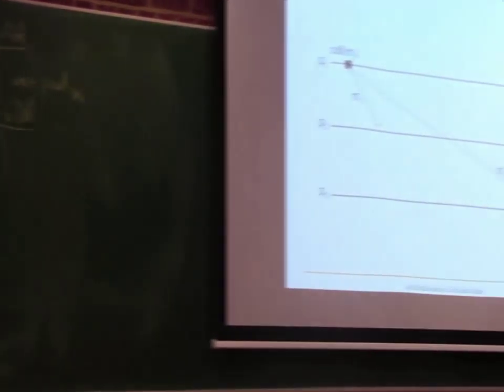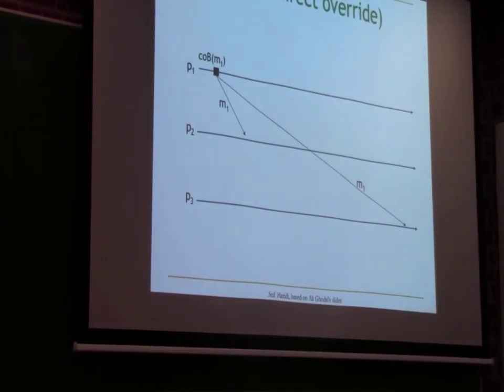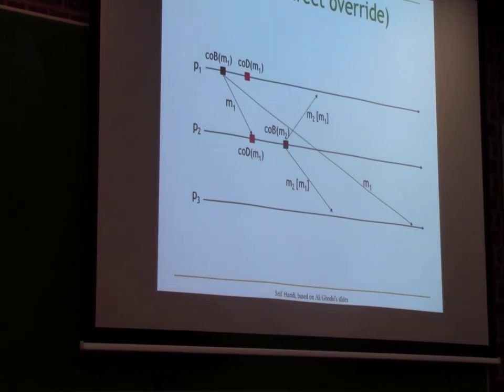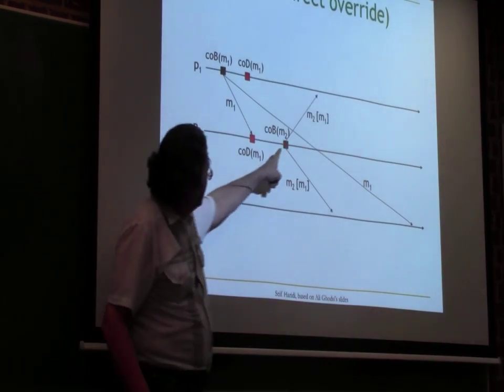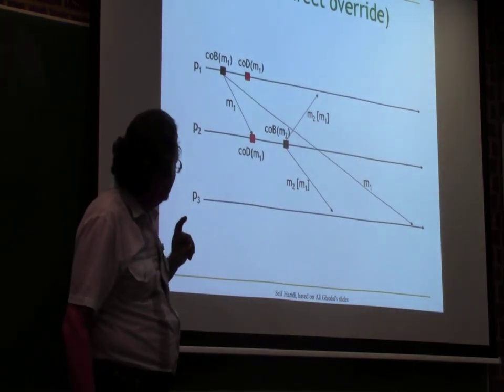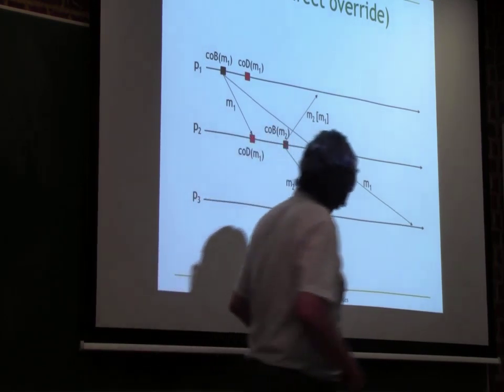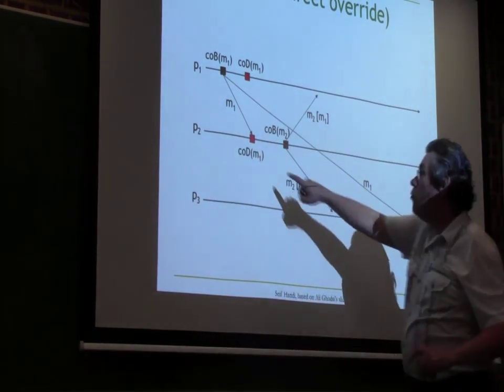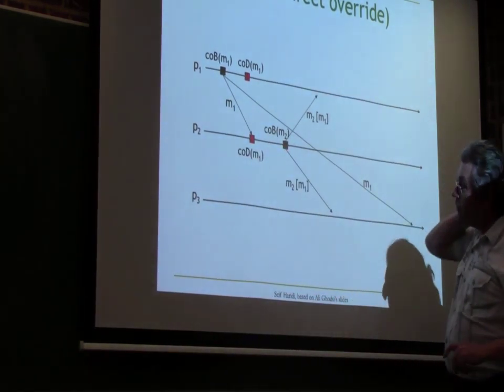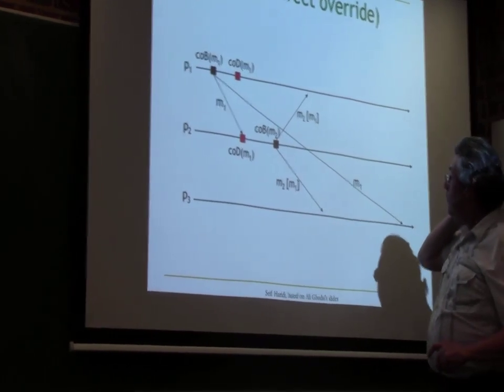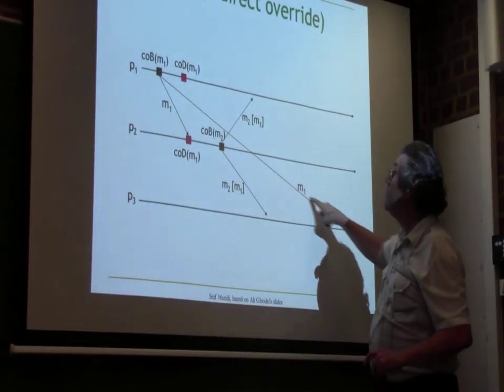So here's another example. P1 is doing causal order broadcast. But now P2 does the next causal order broadcast. P2 does the next one here. So now M1 is before M2, huh? And again, M1 is very slow.